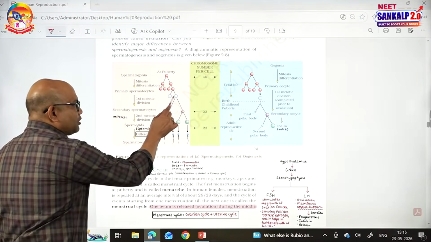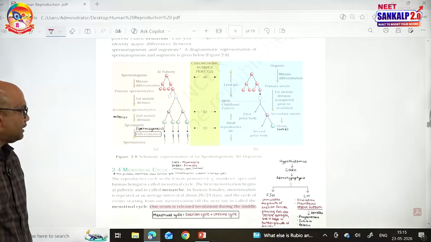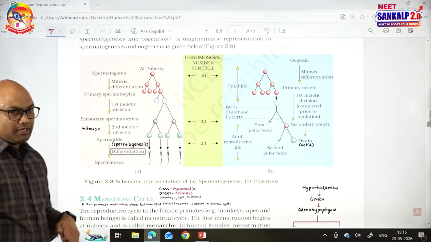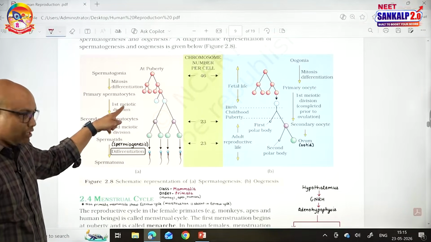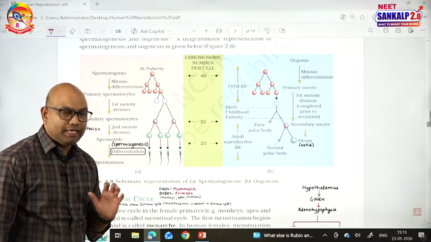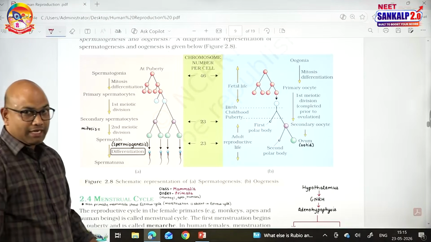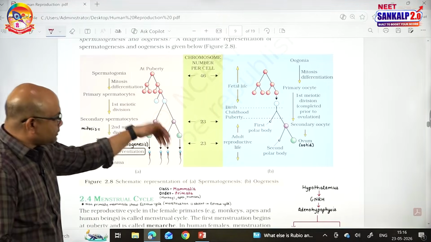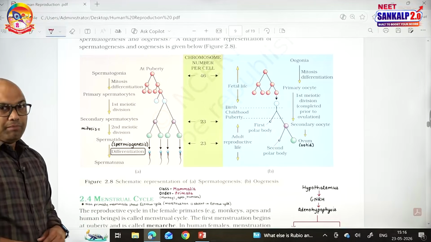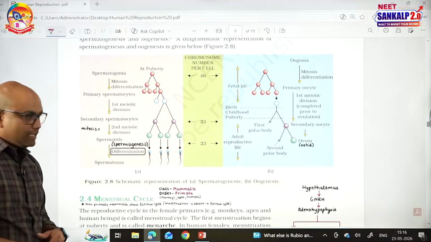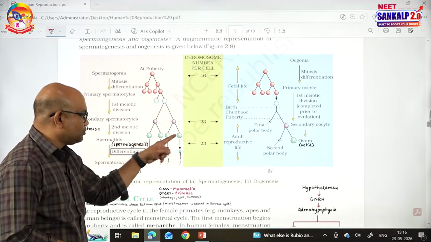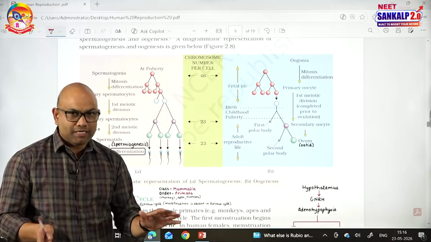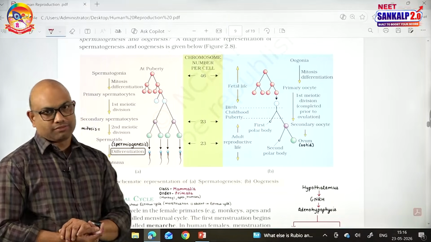Then each primary spermatocyte undergoes the first meiotic division, meiosis 1, producing a pair of secondary spermatocytes. As secondary spermatocytes are produced by meiosis, they are haploid in nature. They do not have 2n, they have n number of chromosomes, that is 23 chromosomes. Each secondary spermatocyte undergoes meiosis 2, which is equal to mitosis, producing 2 cells called spermatids. Spermatids are also haploid because they are produced by meiosis 2.